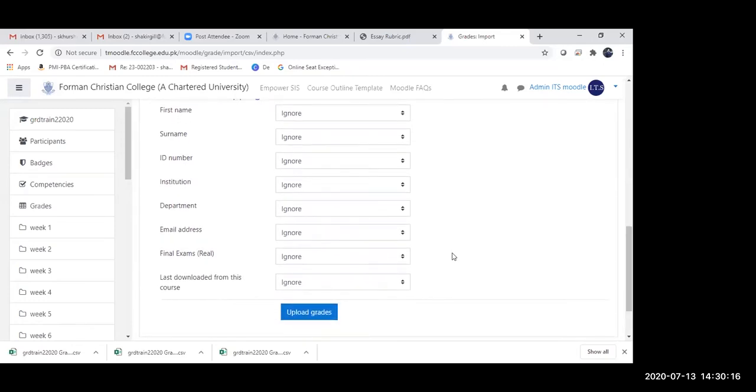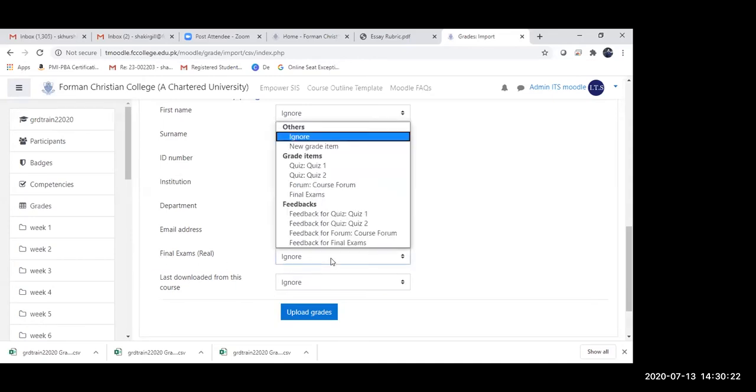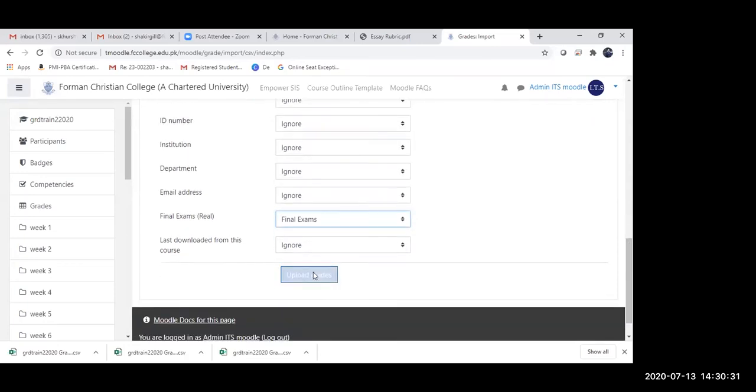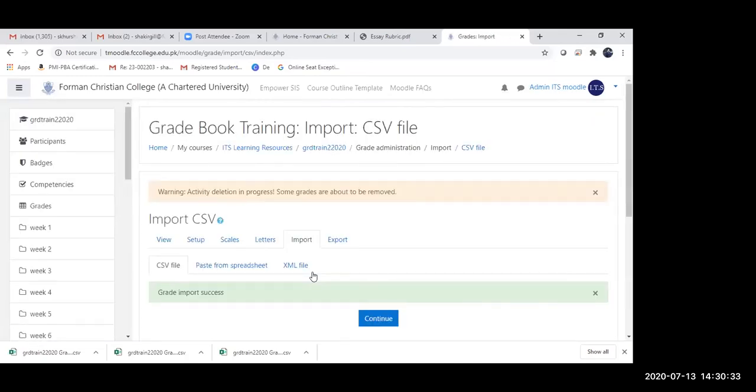Okay. And the next thing is final. So these are my scores that I want to upload, final exams. So I want to upload final exams into the grade item, final exams. So I'm simply going to select that and upload the grades. And now it is showing that grade import was successful.